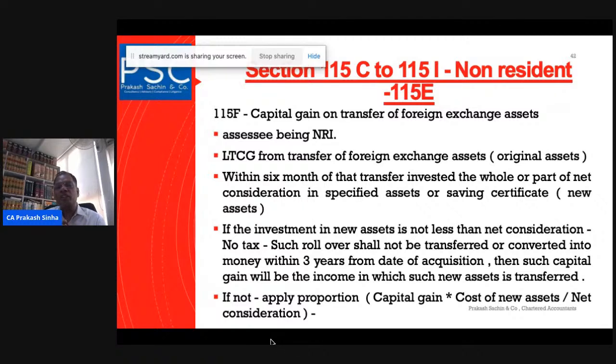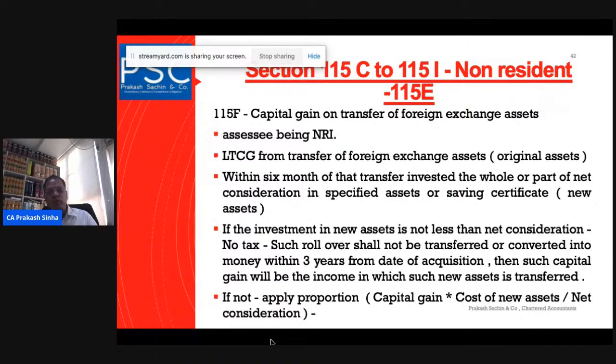So there is an original asset and there is a new asset. The original asset has been sold, there is a capital gain on account of that, and the new asset has been acquired. Take a case where there is a capital gain but no new asset has been acquired, then this amount will be subject to Section 45. But if the capital gain is there, the net consideration is there, and this amount has been rolled over for investment in the specified assets, then that amount will not be subject to Section 45. This means the capital gain computation will not arise to the extent of the amount reinvested in the specified assets or the saving certificate.